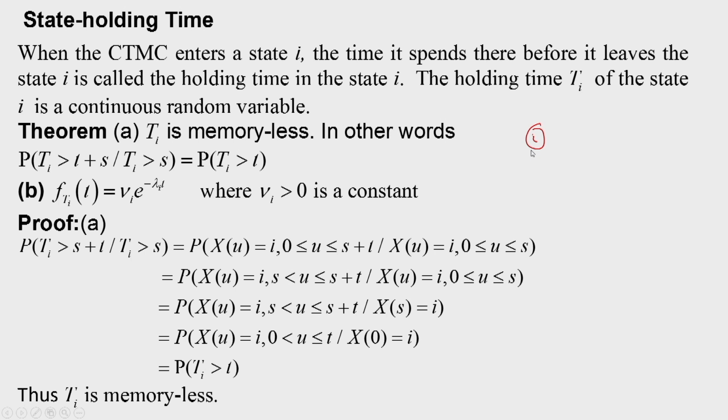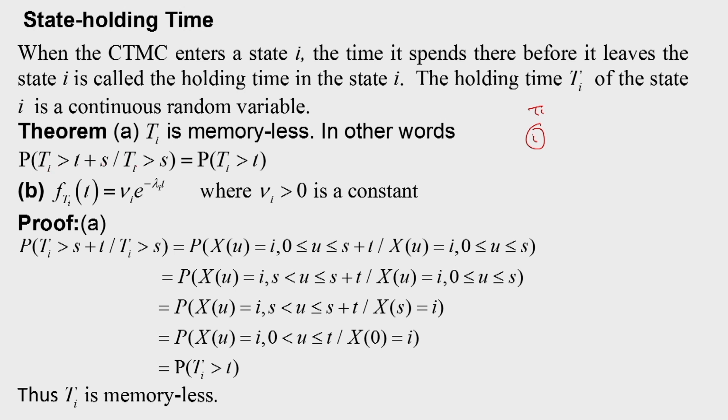Now, we have one important theorem which has two parts. Part A says that T_i is memoryless. What does it mean? The probability that T_i greater than t plus s, given that T_i greater than s, is the same as the probability of T_i greater than t. So, this conditional probability is the same as the unconditional probability that T_i is greater than t.